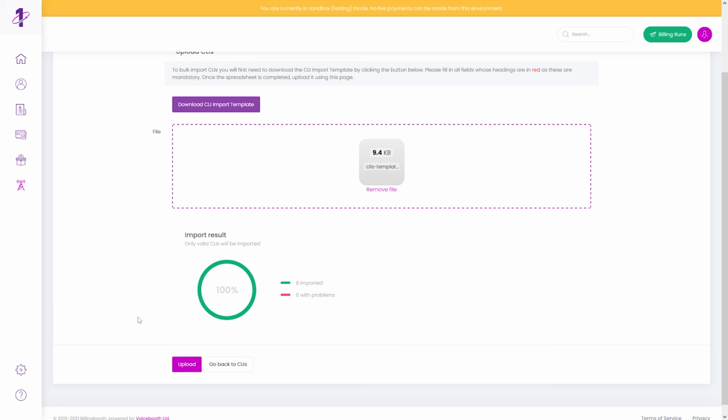And with that, there are the two ways you can assign Caller Line Identifiers to your customers in Billingbooth One.